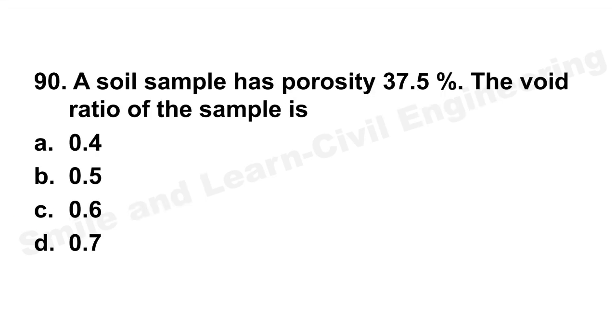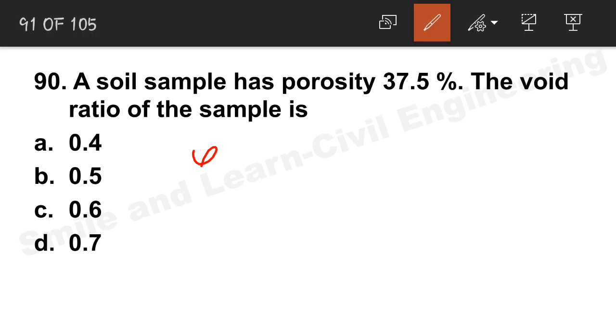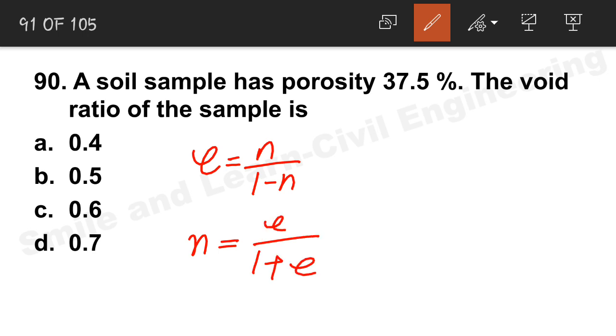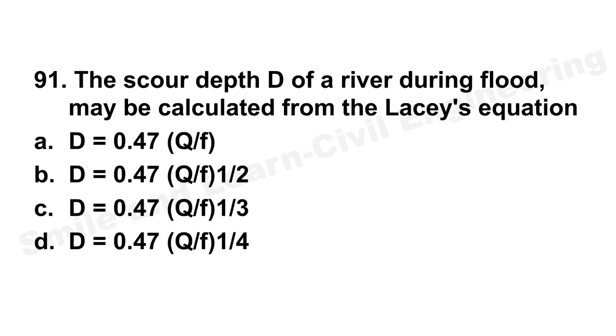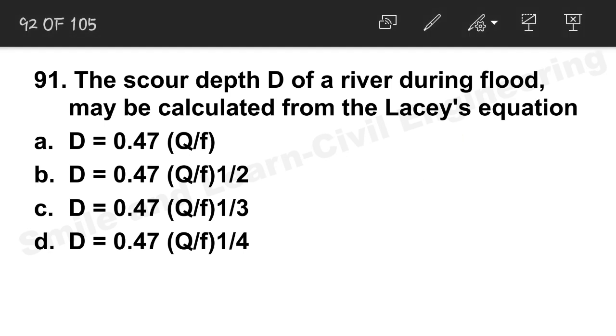Next question, a soil sample has a porosity 37.5%, void ratio. We all know the void ratio formula, n by 1 minus n. This formula you need to remember: n equal to e by 1 plus e. So we will put 0.375 divided by 1 minus 0.375. If we calculate, we will get the value as 0.6. Option C will be the correct answer. Next question, scour depth D of a river flood may be calculated from Lacey's equation.